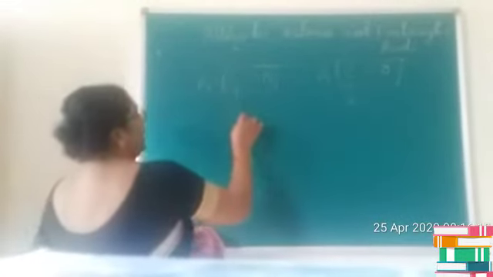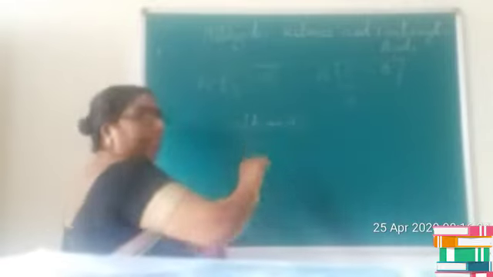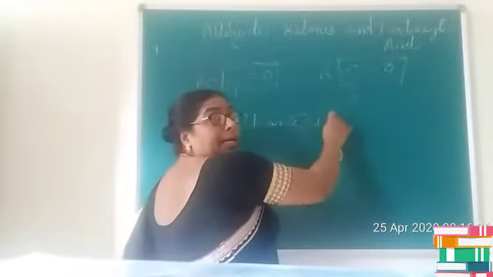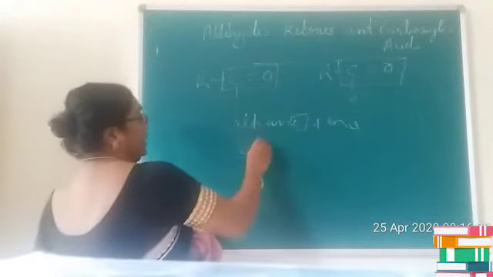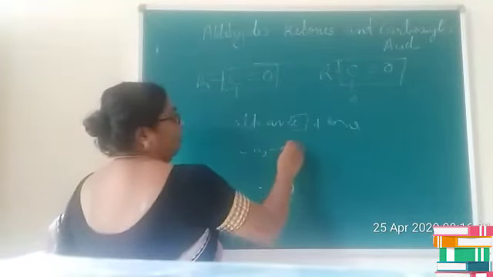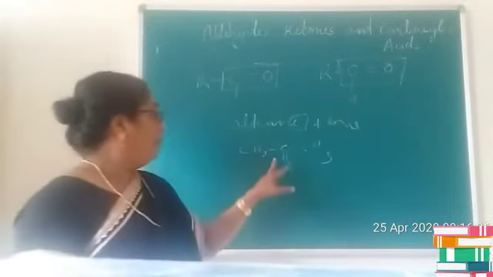Now let us see the nomenclature of ketones. In the case of ketones, if you consider alkane, you remove the letter E and add ONE to that. So it becomes alkanone. Or if you consider CH3, CO, CH3, it is called propane 2-one.